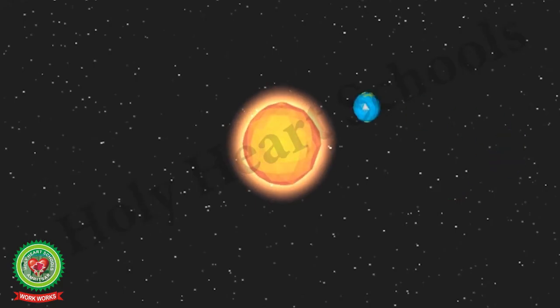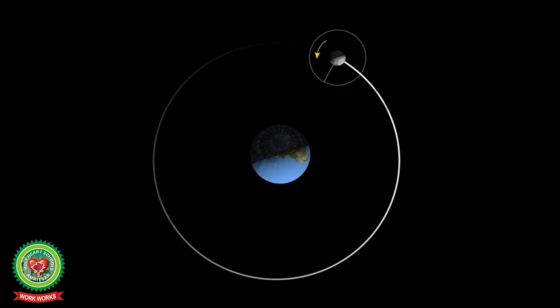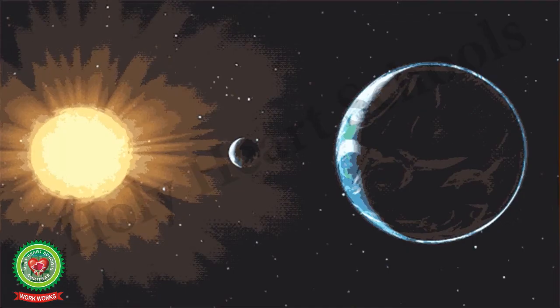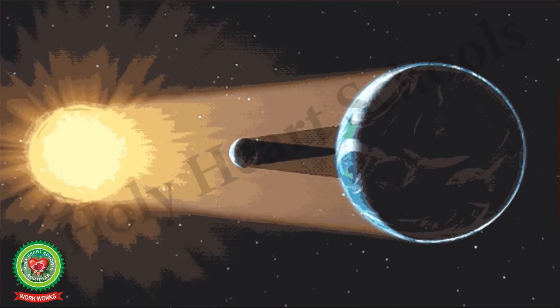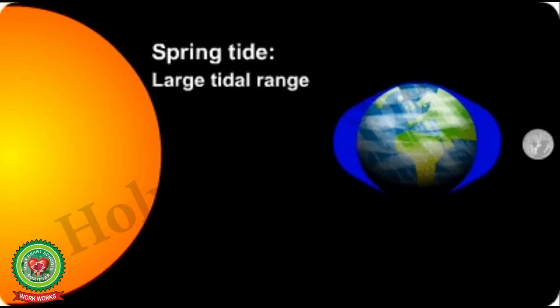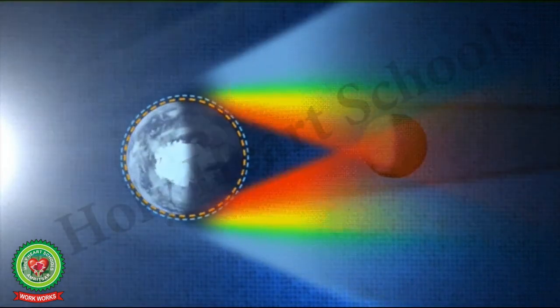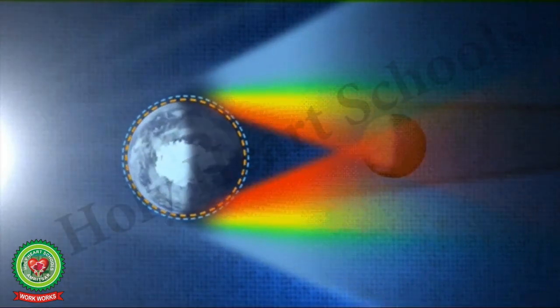As we know that the earth orbits around the sun and the moon orbits around the earth. Sometimes the sun, the moon and the earth come in a straight line. This causes eclipses. For instance, when the earth comes between the sun and the moon, the earth casts its shadow on the moon.